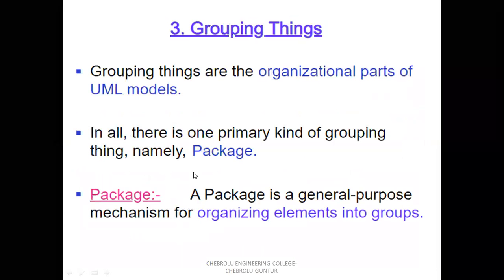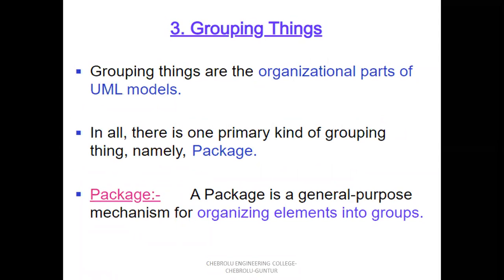Next one is grouping things. That is the third thing in UML, the grouping thing. Grouping means the collection of objects. The grouping thing is the organizational part of the UML model.